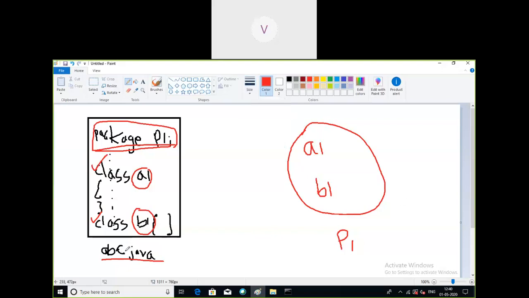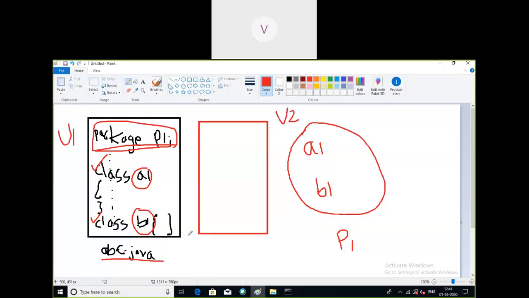That is abc.java. Now, for better understanding of packages, I am taking one more example, one more source file. Assume the first is created by user1 and this one by user2.